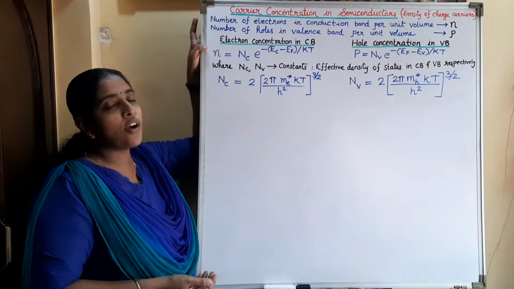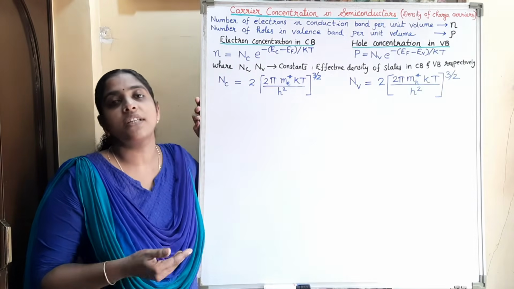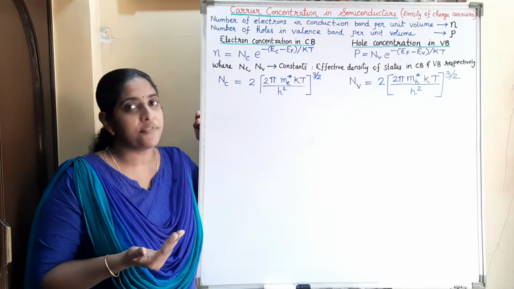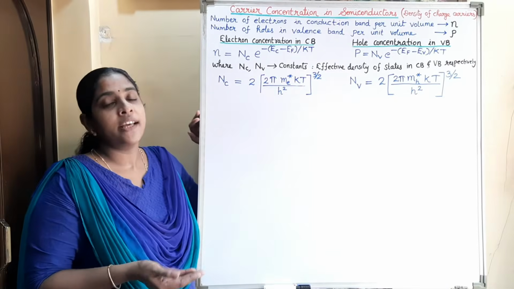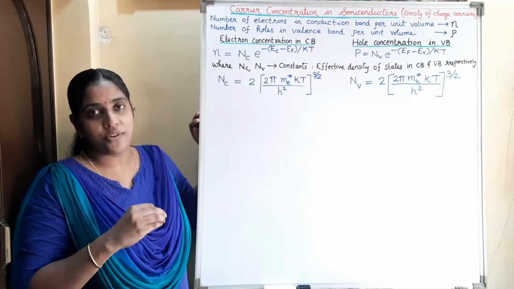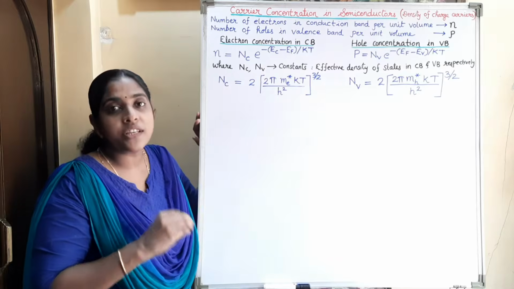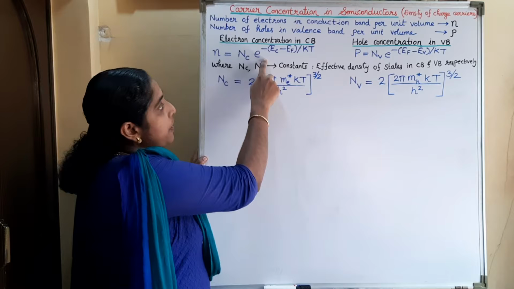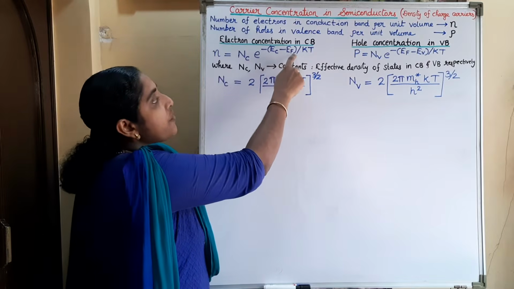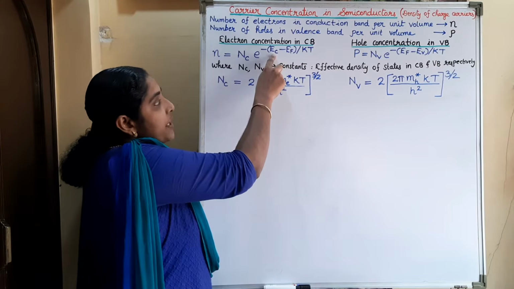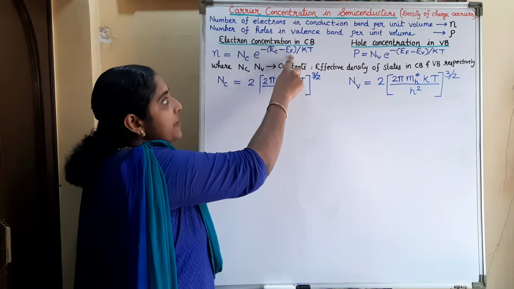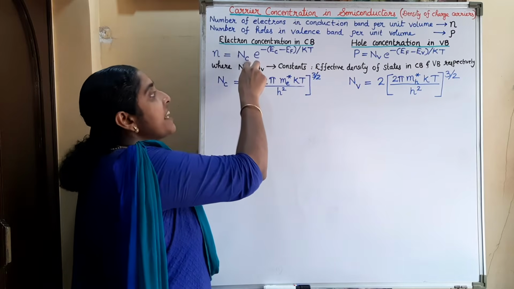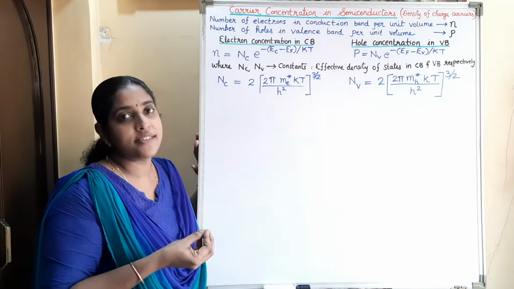Now, the electron concentration in conduction band and hole concentration in valence band can be determined from the Fermi-Dirac distribution function. We are not going into the derivation. Using the Fermi-Dirac distribution function, the electron concentration in conduction band is N equal to Nc e raised to minus (Ec minus Ef) by kT, where Ec corresponds to the energy of conduction band, Ef is the energy of Fermi level, k is Boltzmann constant, T is the absolute temperature, and Nc is a temperature dependent constant.